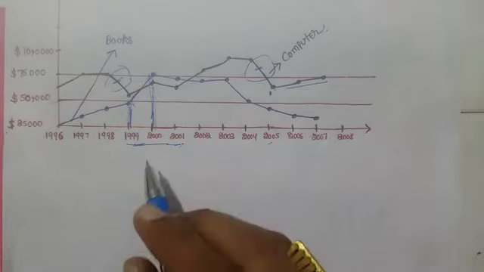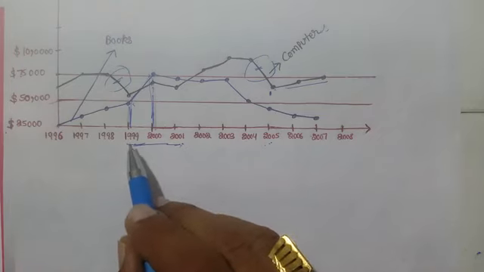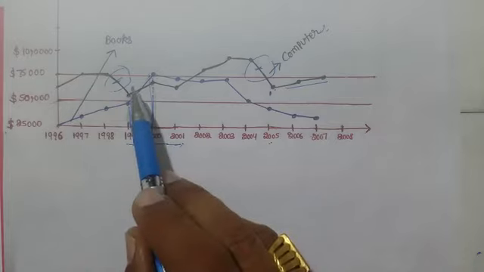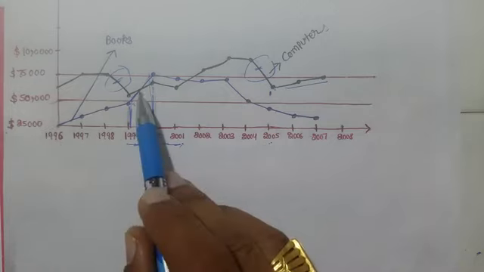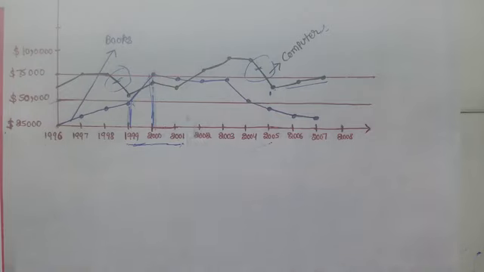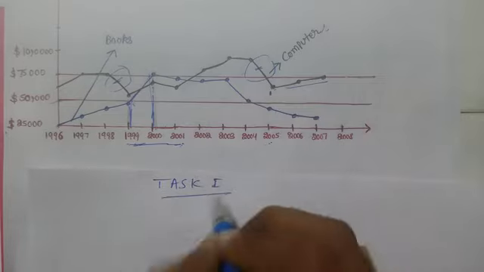So you can check. I'll go with the same line I made in my previous video also, the line of 1999 to 2001, and I am taking the spending on computers here, because there is spending on computers, so it's the computer line. You can check please here. This is my task 1 for academic people.